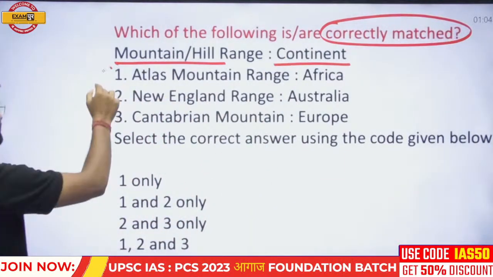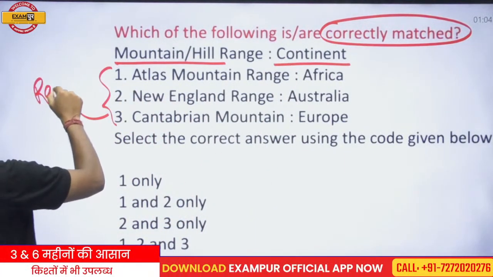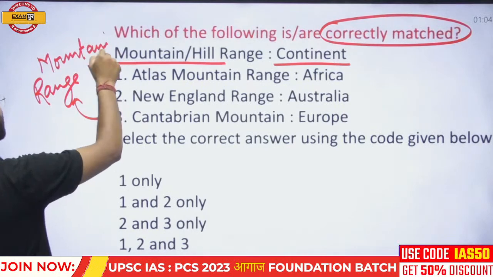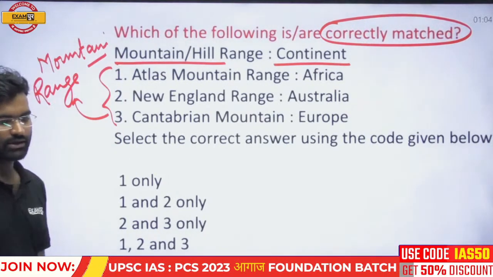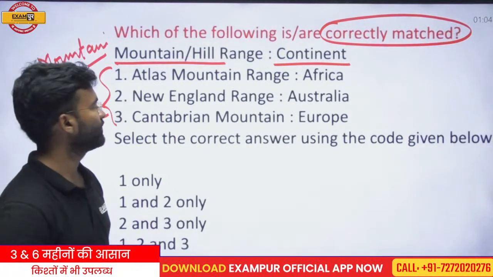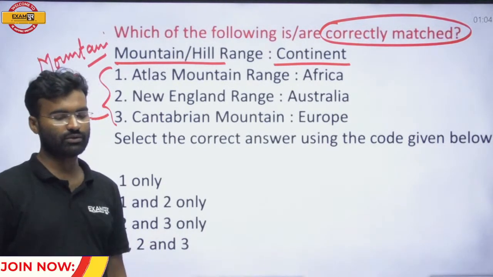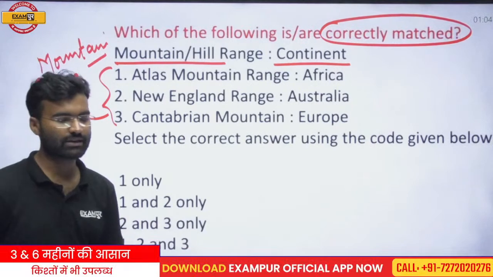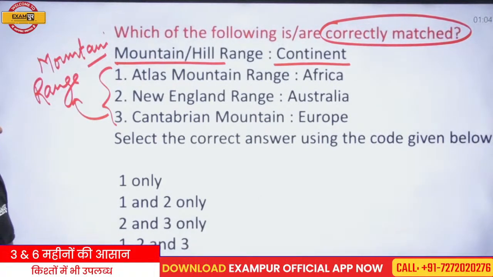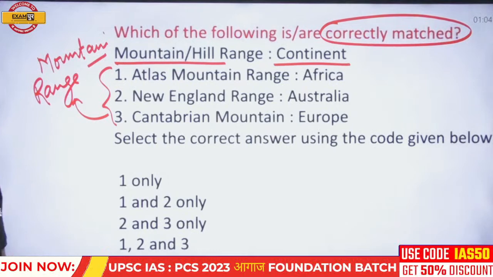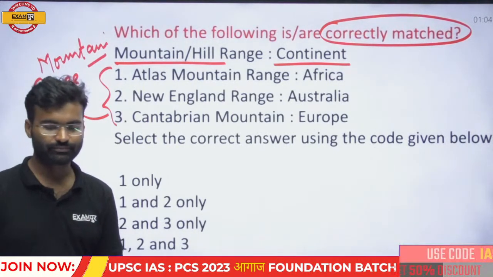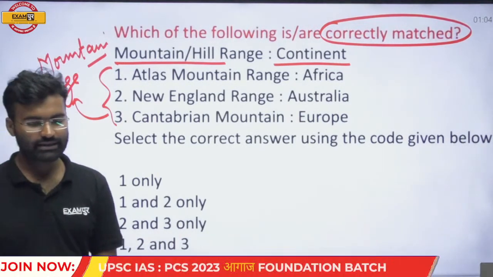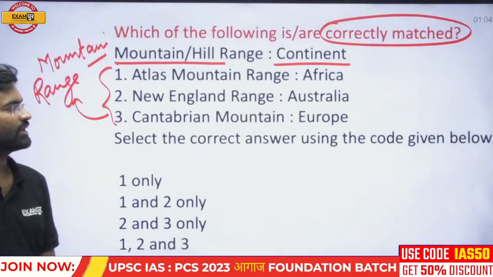These are the names of the mountains and where these mountains are located. You should match this. Which pair is correctly matched? You have to find out. Atlas mountain, what is the location of the Atlas mountain? Cantabrian mountain, what is the location of the Cantabrian mountain? And the New England range, what is the location of the New England range? What would be the correct answer? Respond.